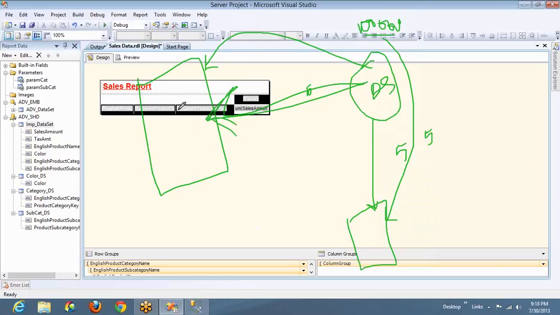Why? Because you are leaving all the 99,998 records, which are not required for this report, in the database itself. The bandwidth, everything will be saved, and there will be a lot of performance gain. Instead of getting all 1 lakh records into the data set and then applying the filter, better apply the filter at the database level, right? So filter the data and get the required data instead of getting all and then filtering. That is why query parameters play a major role in performance improvement, and these filters will degrade the performance.